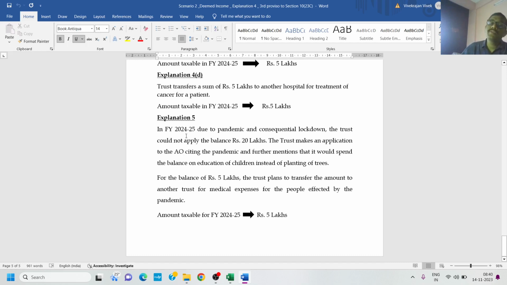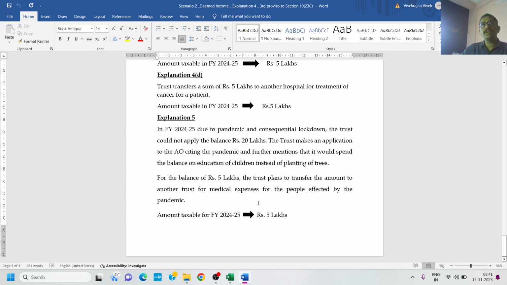In financial year 24-25, due to the pandemic and a consequential lockdown, the trust could not apply the balance 20 lakhs. The trust makes an application to the AO citing the pandemic and further mentions that it would spend the balance on education of children instead of planting of trees. For the balance of 5 lakhs, the trust plans to transfer the amount to another trust for medical expenses for the people affected by the pandemic. In this scenario also, the change of objects is allowed, but donation to any other trust is not allowed. So the amount that is donated to any other trust for financial year 24-25, amount being 5 lakhs, would be taxable at the rate of 30%.